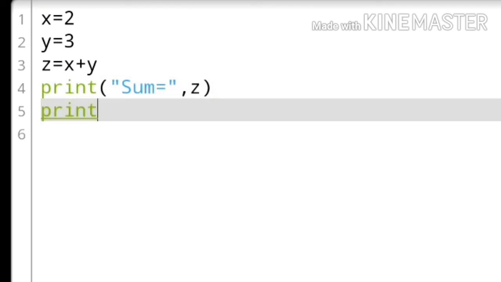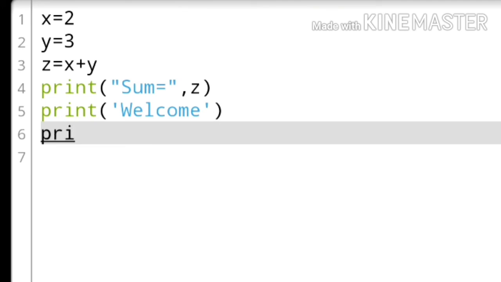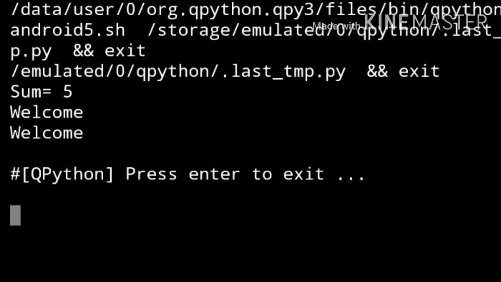We get the result as sum equal to 5 in our output screen, and then we can make some alteration and we can print a string using single quotes and double quotes. I just tried this. In single quotes I type the word welcome, and next again I print the same string using double quotes, and then let us try what it displays. So already we have seen both single and double quotes are same, so we get the output as welcome and welcome, both in the same manner.